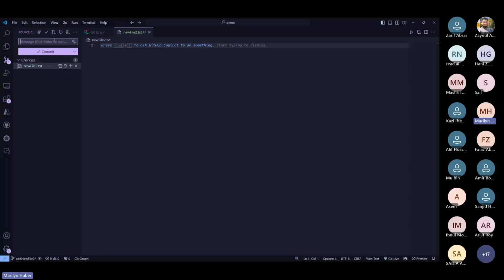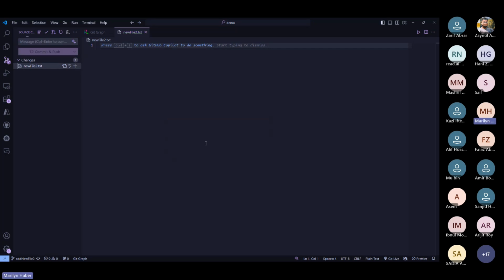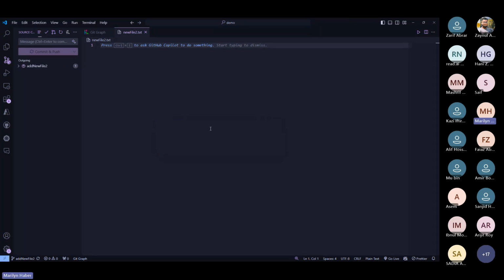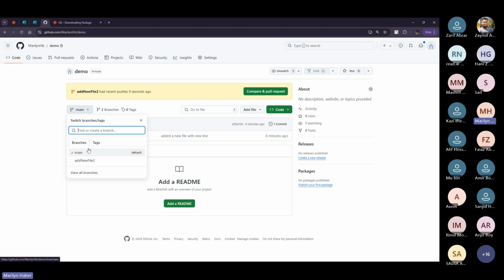So if I need to push the changes, for example, add a new file too, I commit and then I want to push. So I'm doing the two commands at the same time. Okay, I'm pushing them. And I have published the branch that I have created locally. When I do that, you will notice on GitHub that now I have two branches. So here is my second branch, add new file 2, and it has been pushed 9 seconds ago. I can see it here as well.